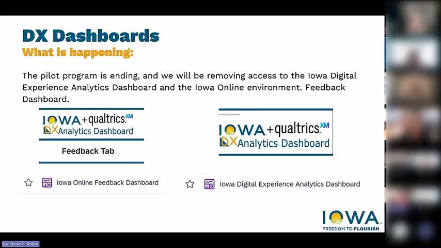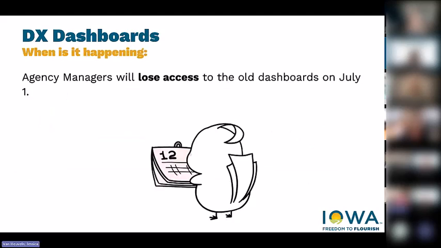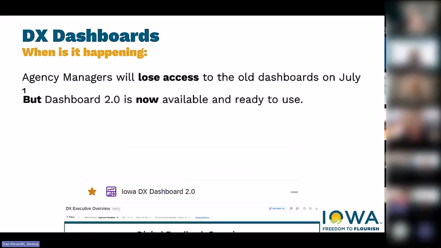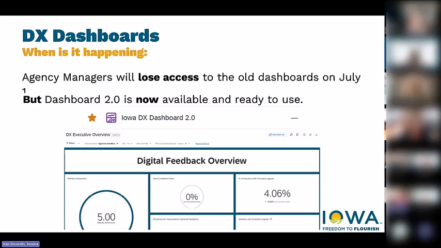But again, the main reason is we made enhancements. Qualtrics has made enhancements. And so this pilot program is ending. The data is not going away. We just made a new and improved dashboard, which Jade will talk more about. So again, agency managers will lose access to the old dashboards tomorrow. And you should have access to, let me restate that, you should have access to the dashboards 2.0.